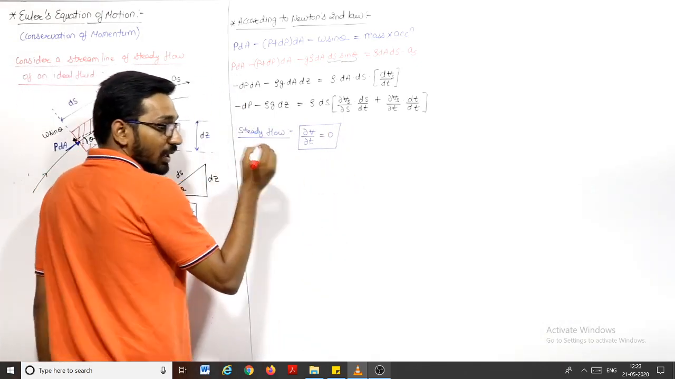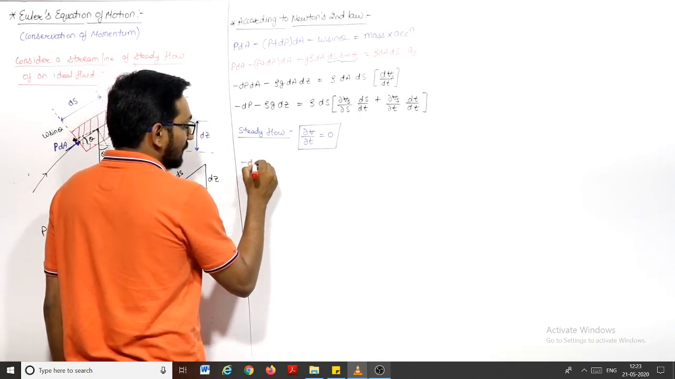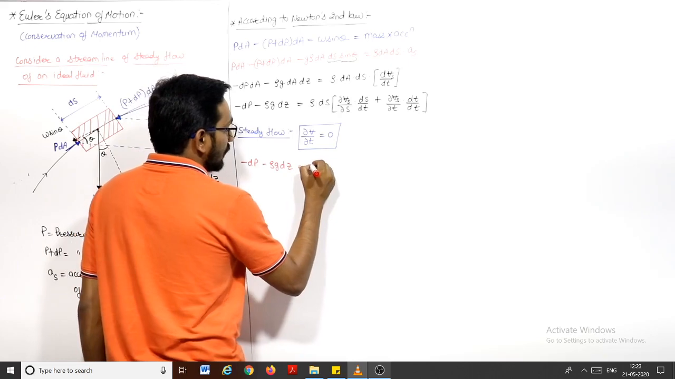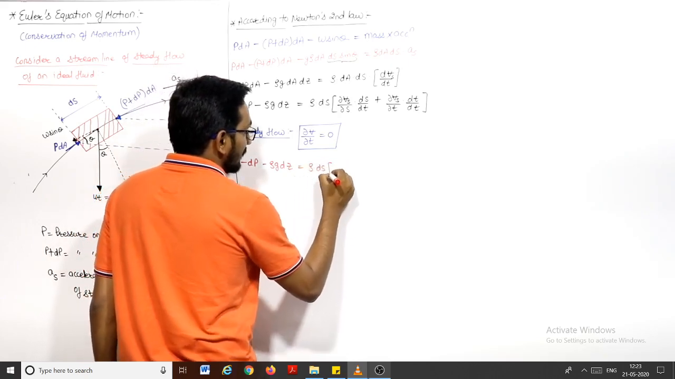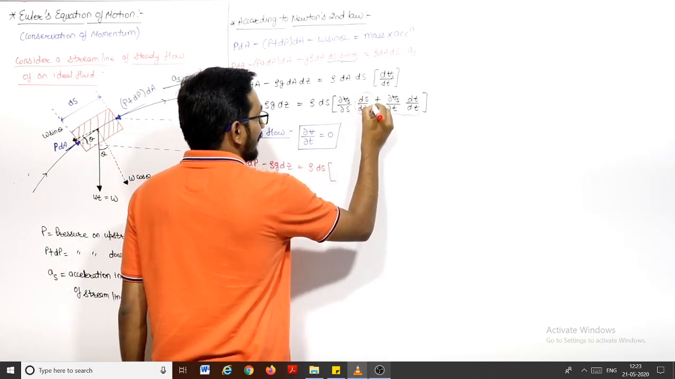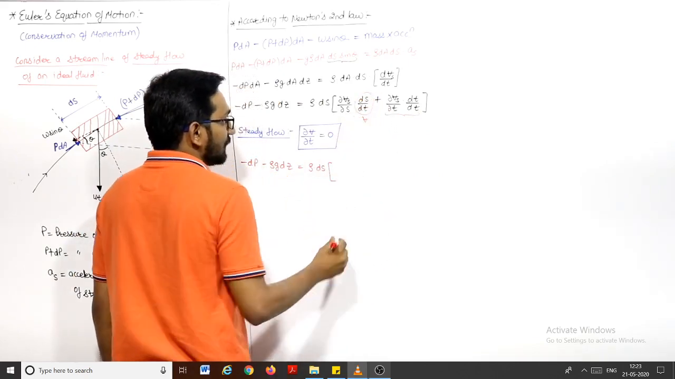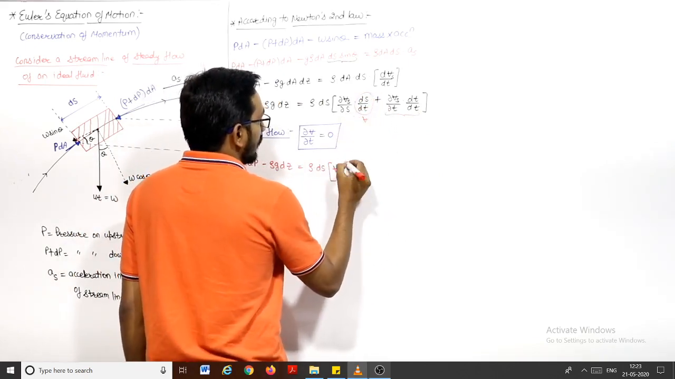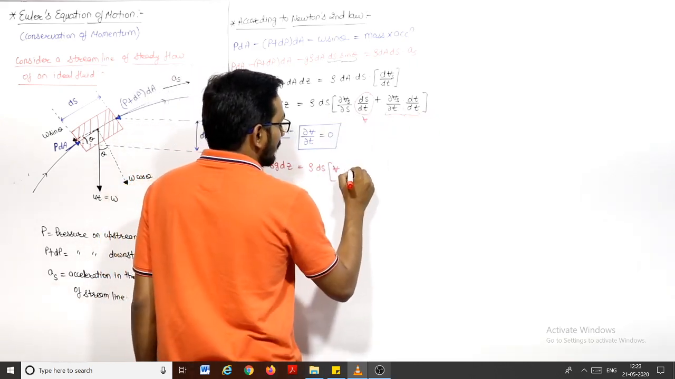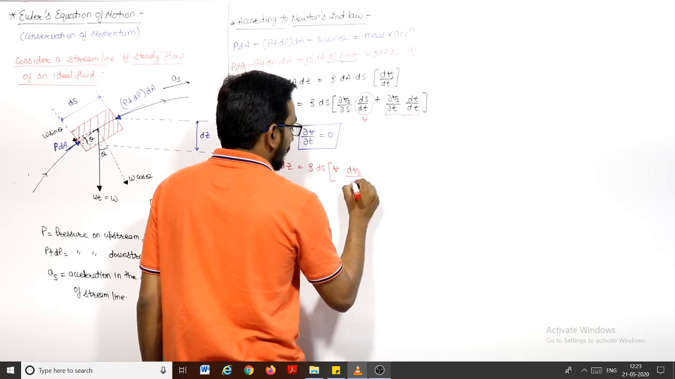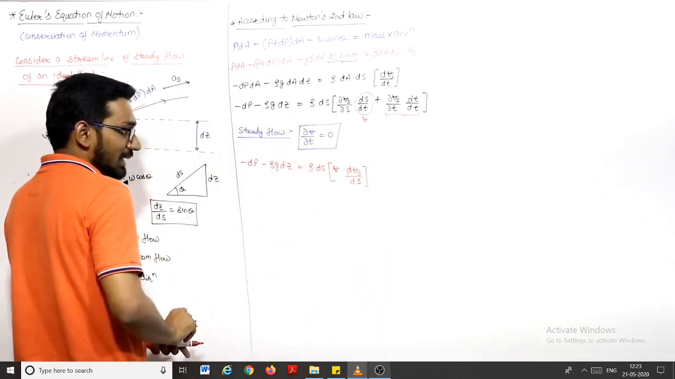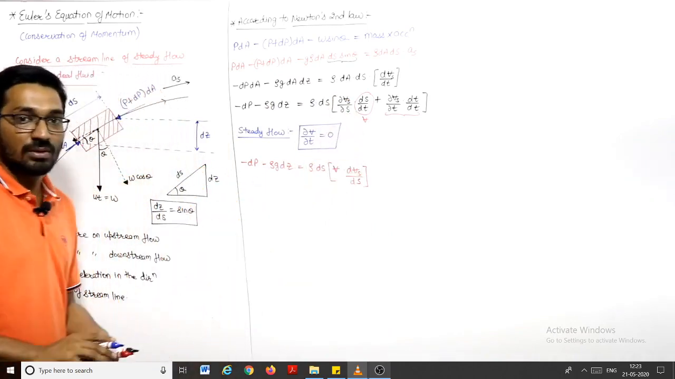So I can write from here that minus dp minus rho g dz is equal to rho into ds into, this will become 0, it cancelled out. What is this ds by dt? Ds by dt is velocity. So this will be v into, now if one component is 0, we can take it as a complete differentiation, that is dvs by ds, right? I convert this partial differentiation into total differentiation.